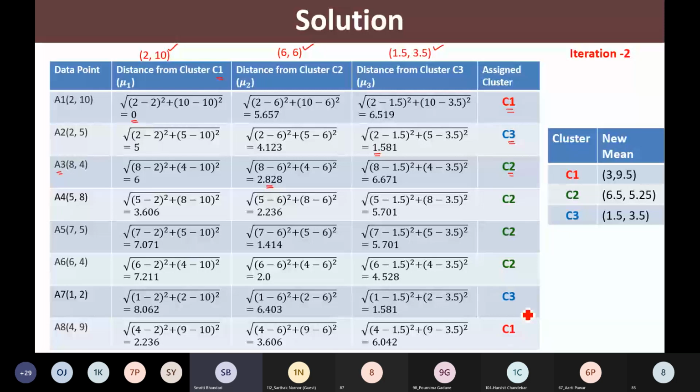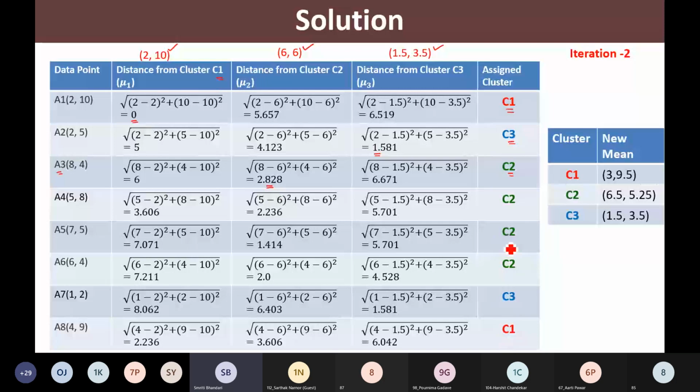So see here, in the earlier iteration, we had only one point in C1. But now, after recomputation of the mean and reassignment of the clusters, in my cluster 1, I am having 2 points, A1 and A8. C3 remains the same.